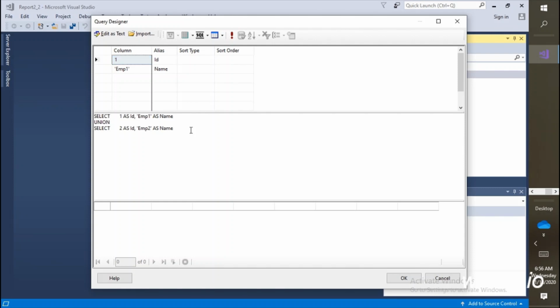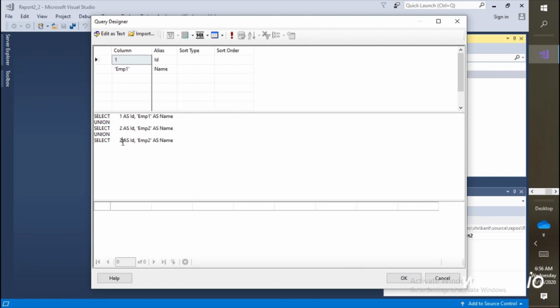You can go to the SQL, hide SQL pane, hide result, some grids, edit as it is. So this is basically the designer where we can type the query and we can see the output on the fly. For example, if I want to add one more from here, how can I do that?